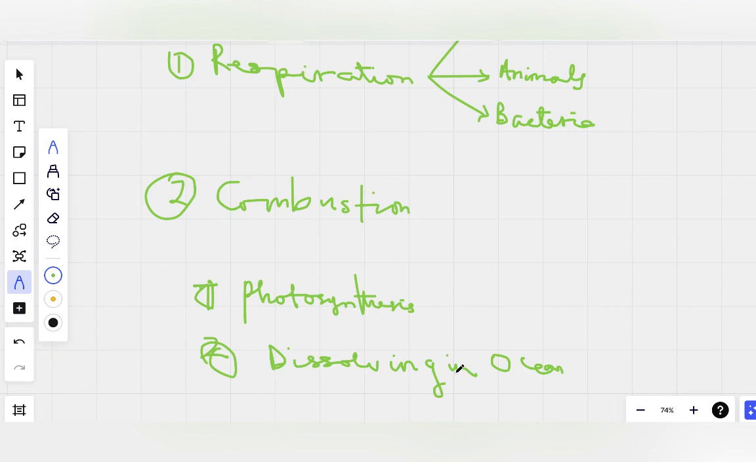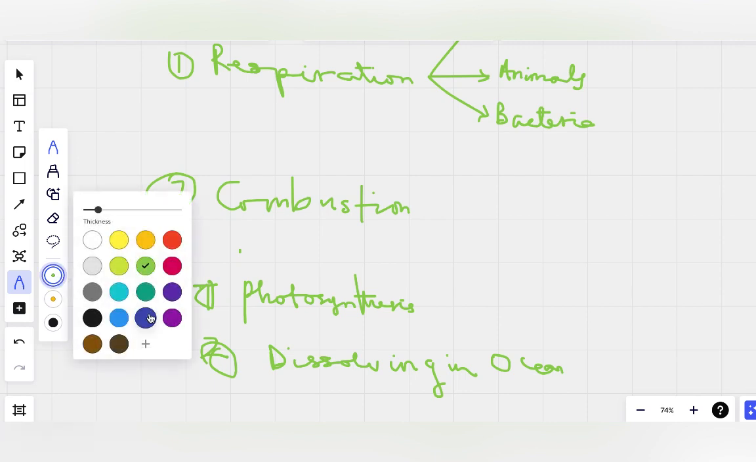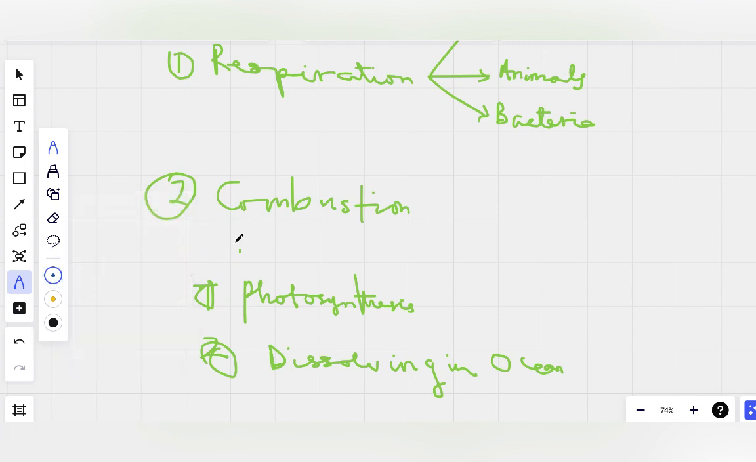Now let's go into details. Let's take photosynthesis, removing carbon dioxide from the atmosphere. Let's write the equation. How is it being removed from the atmosphere? Number one, we say by photosynthesis, right? So I just write CO2, removing CO2 from the air.